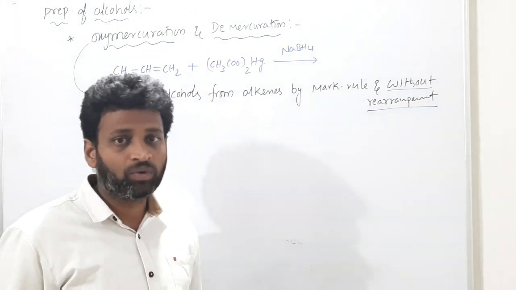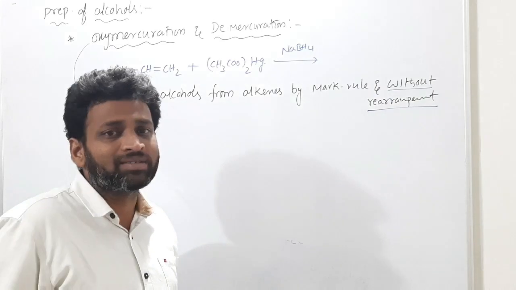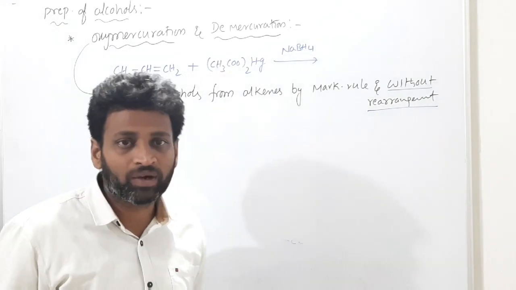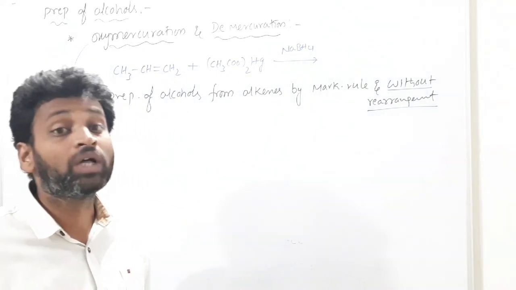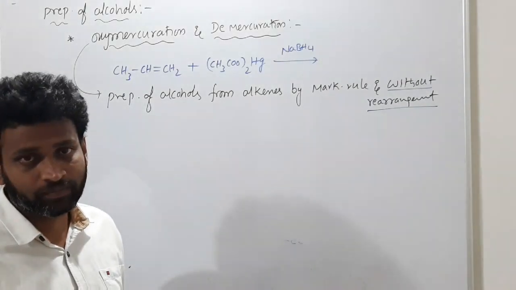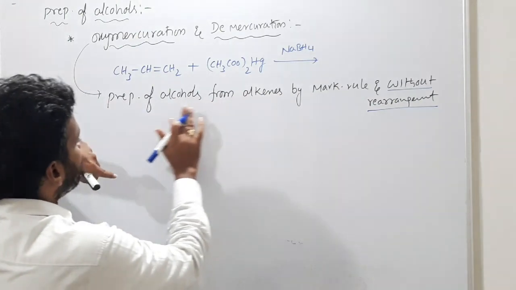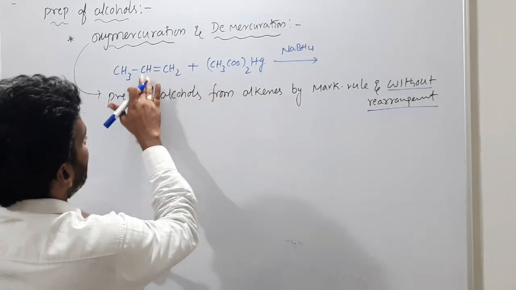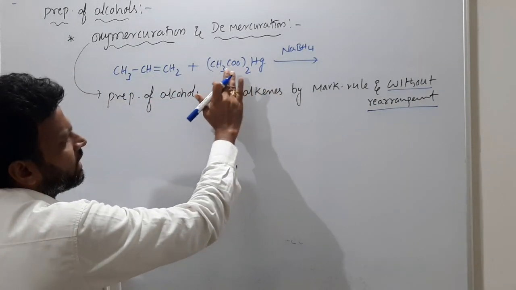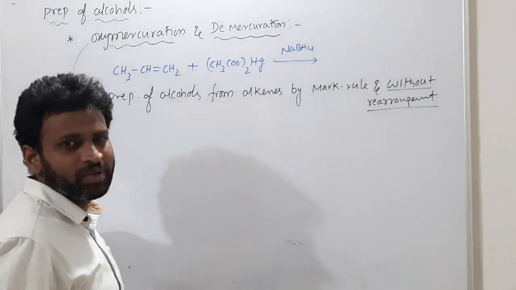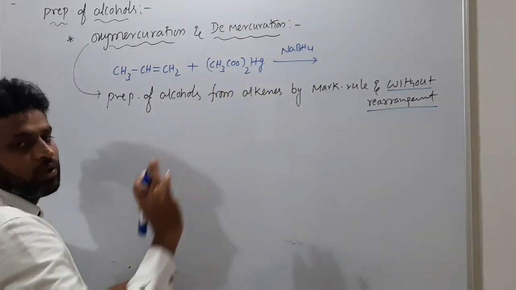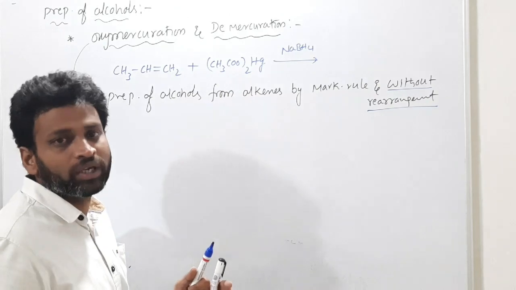Following everyone? What does rearrangement mean? 1,2 hydride shift and 1,2 methyl shift, those I told you, those won't happen here. So here the product is an alcohol prepared from alkene and mercuric acetate, this is oxymercuration and demercuration, and you are getting alcohols by Markovnikov rule.